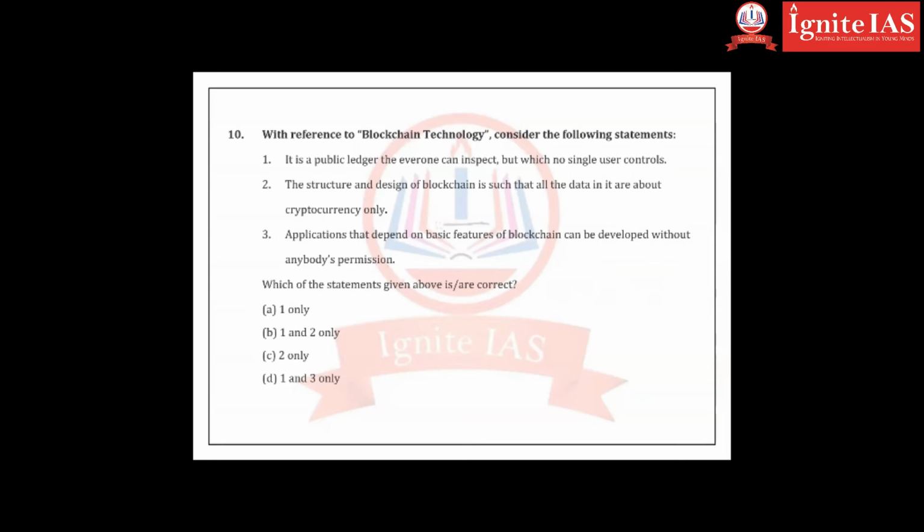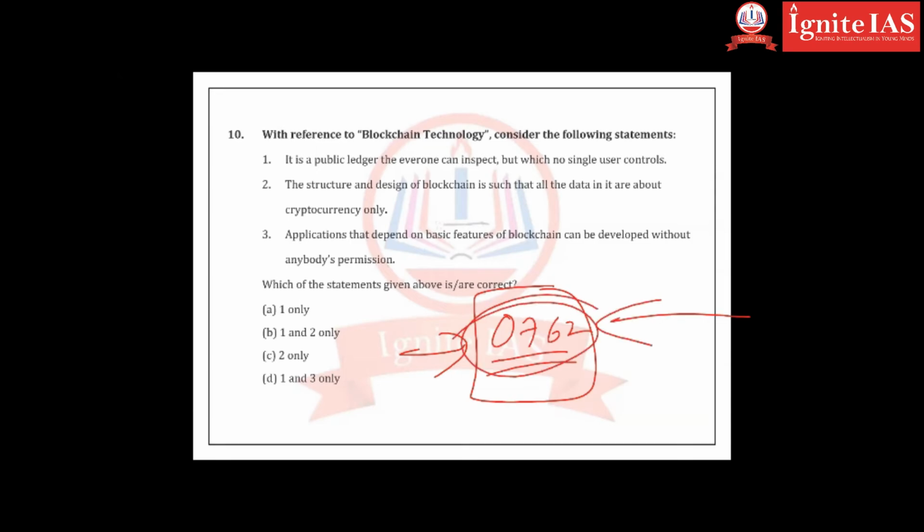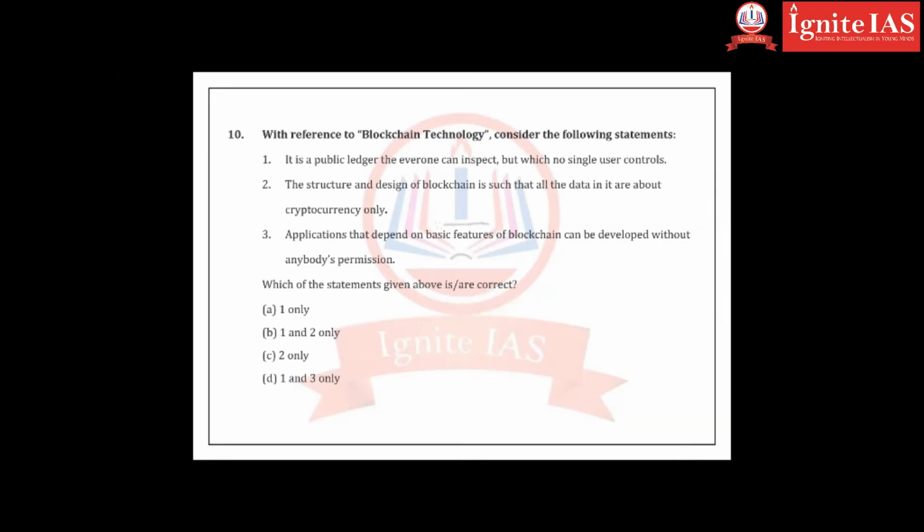For example, I have locked my locker with the help of a password. 0762 is my password. Somebody else can hack it, right? But the computer doesn't know that it is somebody else. It is not Aziz, it is somebody else. So that's the problem, right? Yeah, sort of like elections.